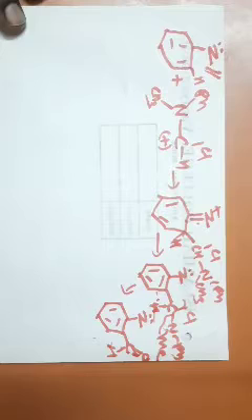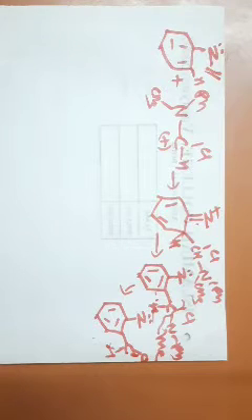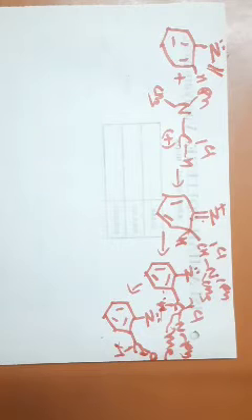Phenols and anilines undergo the Vilsmeier-Haack reaction very easily. Some of the activated aromatic compounds like azulenes and ferrocenes also undergo the formylation reaction through this Vilsmeier-Haack reaction. Ordinary benzene is very slow because it is not activated. So activated compounds like phenols and anilines undergo the formylation reaction very easily.